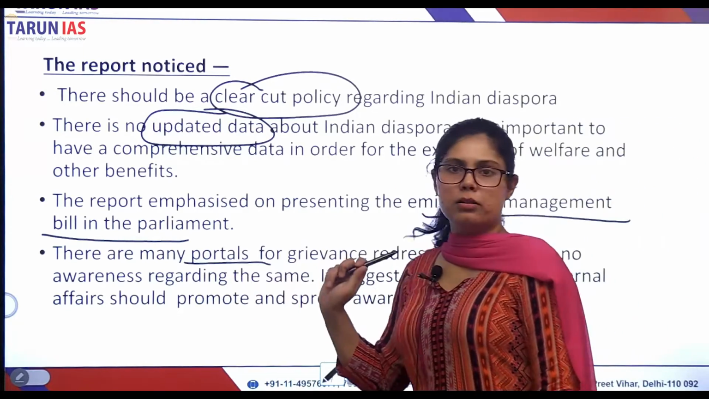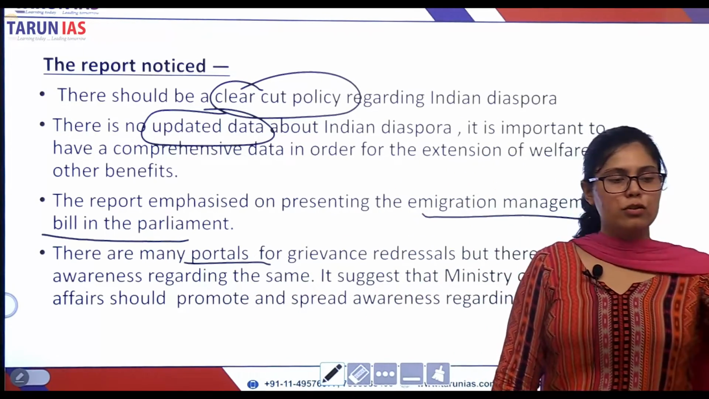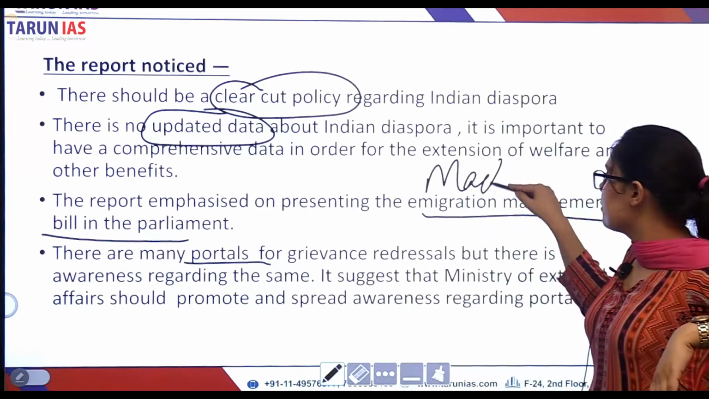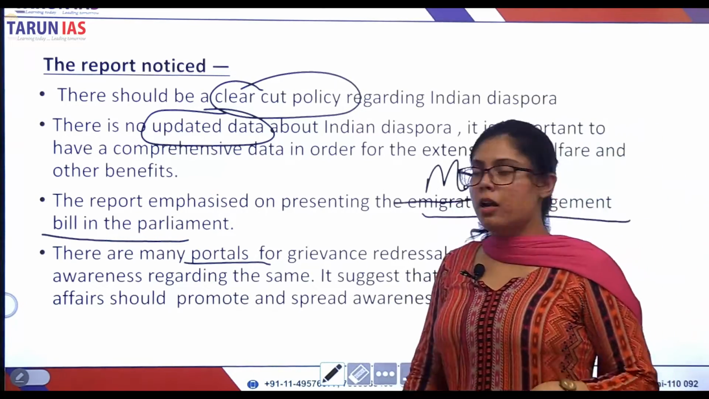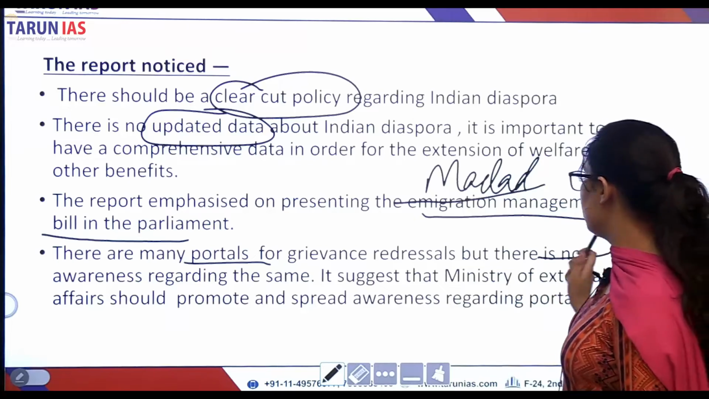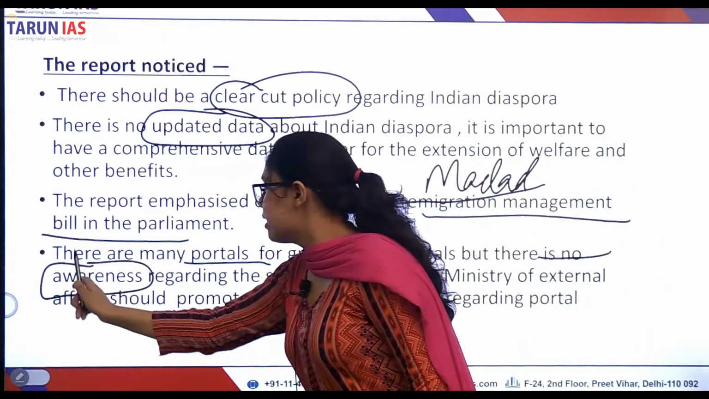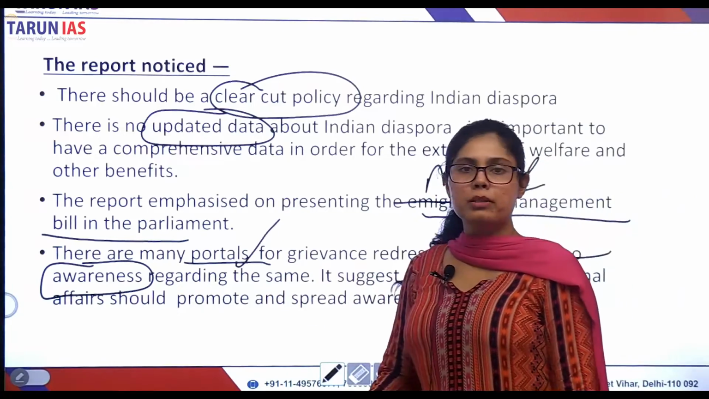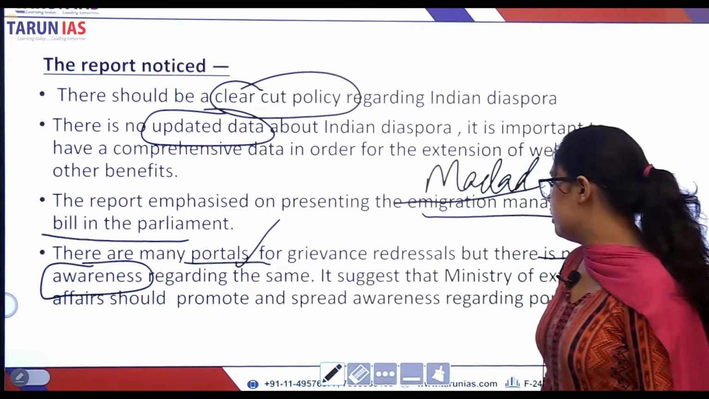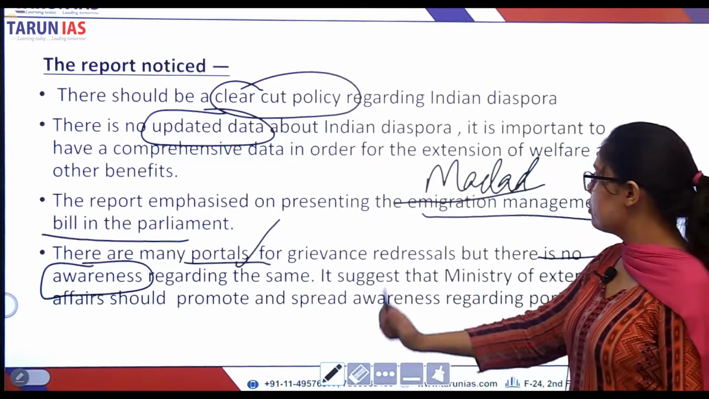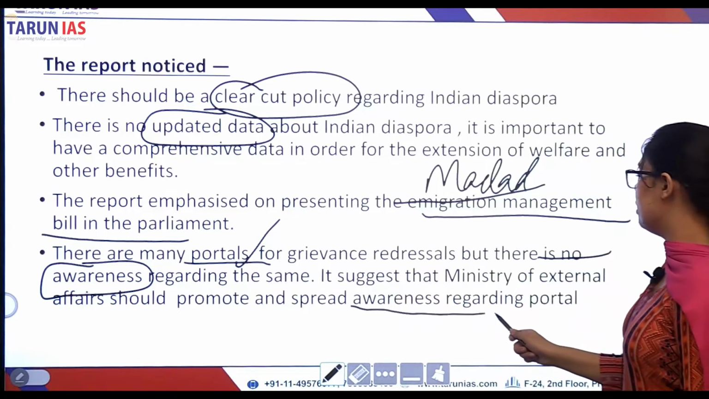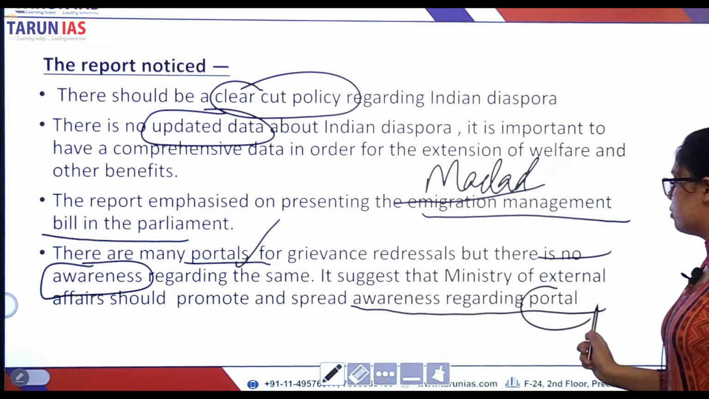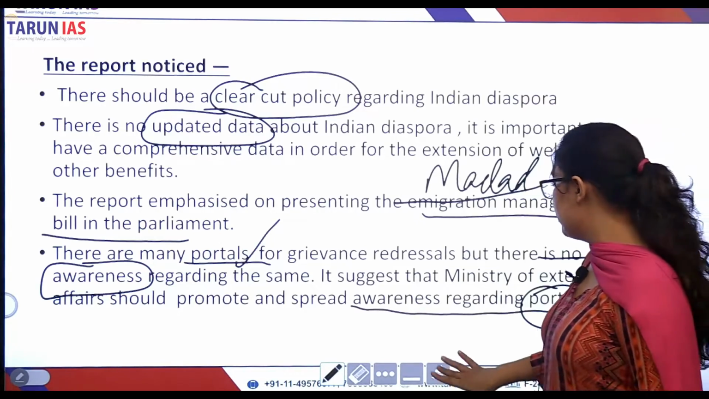There are many portals. For example, the Ministry of External Affairs has a portal called Madad. The Madad portal is there, but there is no awareness regarding the same. People are not aware that there exists a portal called Madad which will be helpful to them. Therefore, the report also suggests that the Ministry of External Affairs should spread awareness regarding the portal so that the workers who go outside should know.